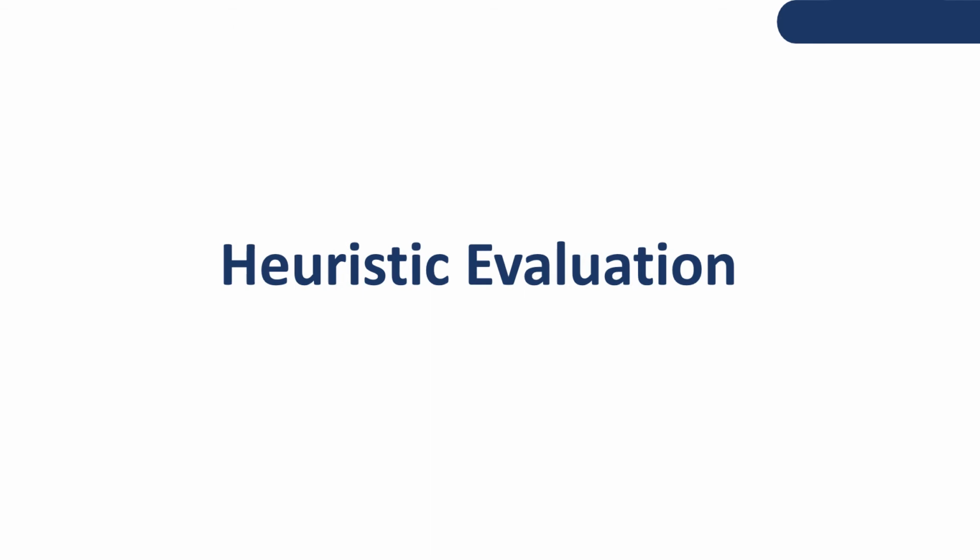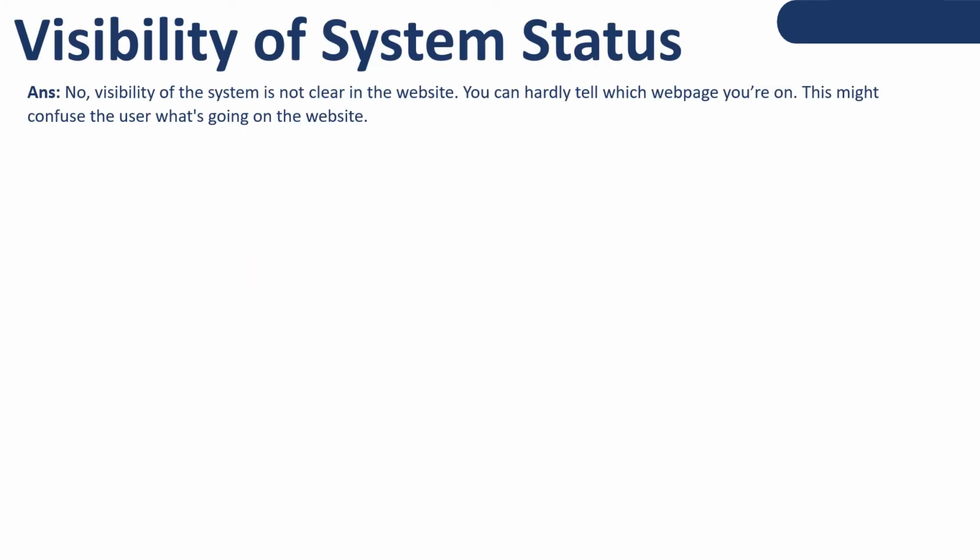Now we are going to do some heuristic evaluation. Point number 1 is visibility of the system status. No, visibility of the system is not clear in the website. You can hardly tell which web page you are on. This might confuse the user about what's going on. When we open some pages, there is no proper indication of which page we are on or which step we are on. So yes, visibility of the system is not clear.